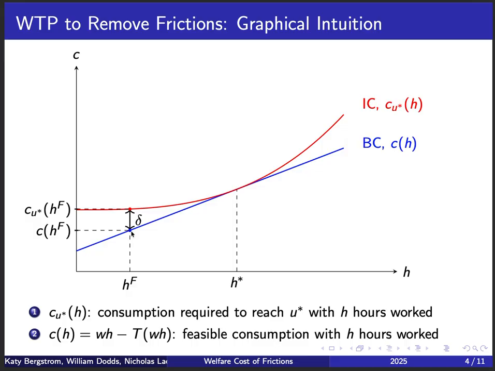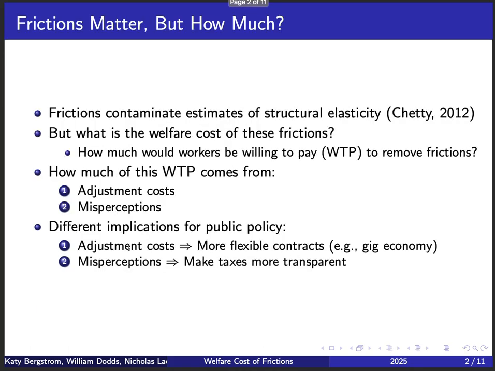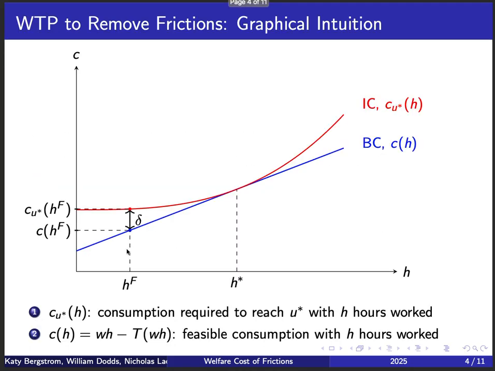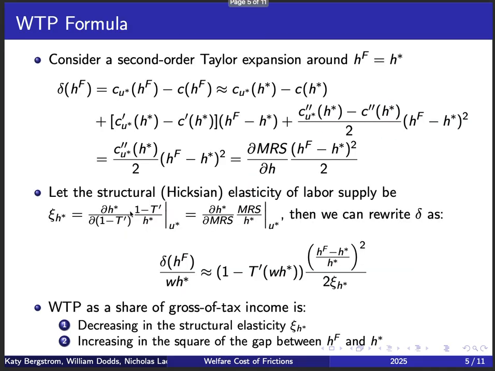And C of H^F is exactly the consumption he ends up with in the world with frictions, because he cannot choose H star, he's forced to choose H^F and be at a lower utility level. So this distance is precisely the delta that we want to estimate.